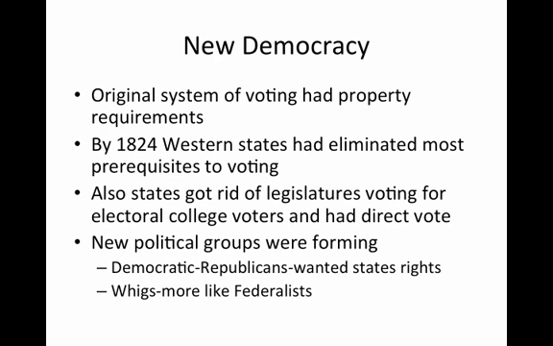New Democracy. The original system of voting had had property requirements. By 1824, Western states had eliminated most of the land prerequisites to voting. Also, states got rid of legislatures voting for Electoral College voters and had more of a direct vote. New political groups were beginning to form. Democratic Republicans wanted states' rights, and in the North, a group called the Whigs were more like Federalists.